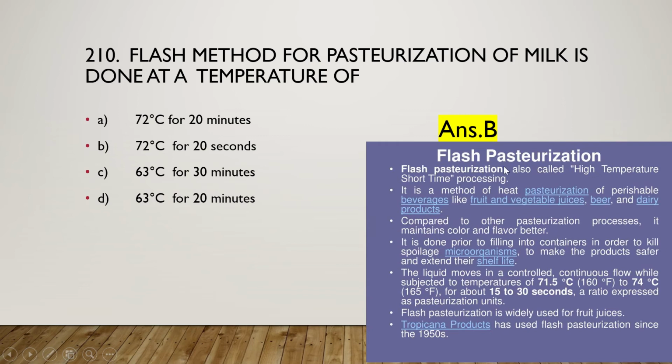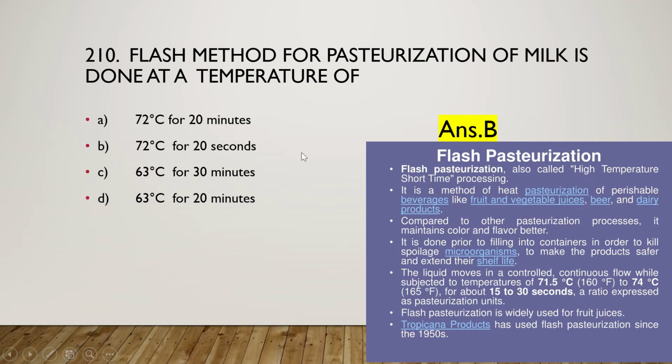This flash method of pasteurization is also called high temperature short time processing, because high temperature is used for a short time. It is a method of heat pasteurization of perishable beverages like fruit and vegetable juices, beer and dairy products, where we use 71.5 to 74 degrees Celsius for about 15 to 30 seconds.